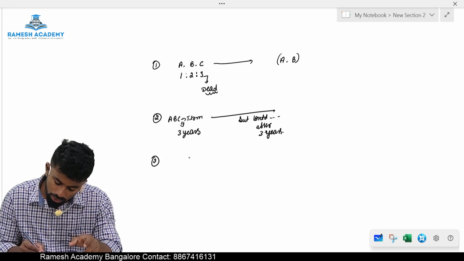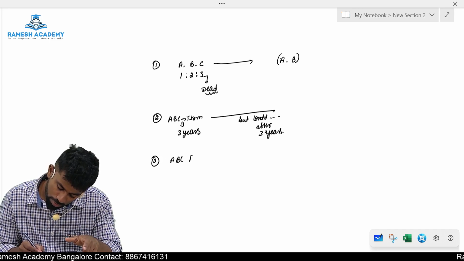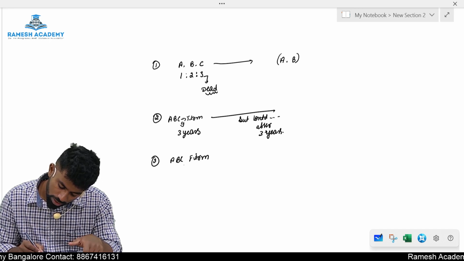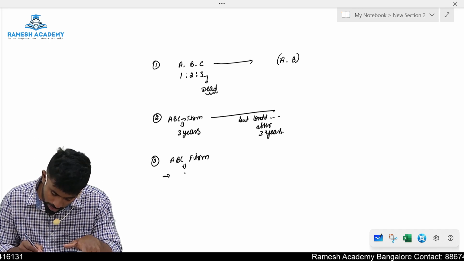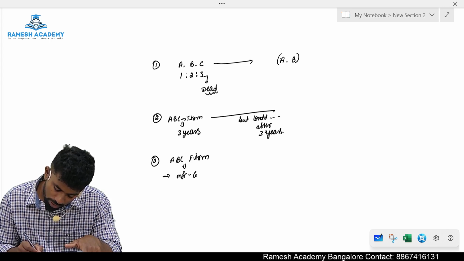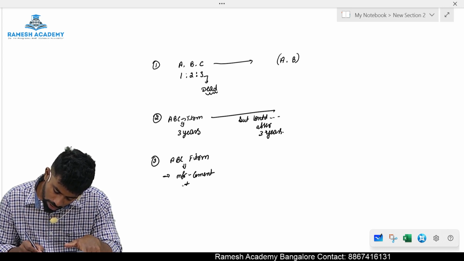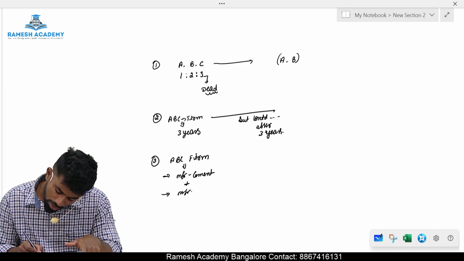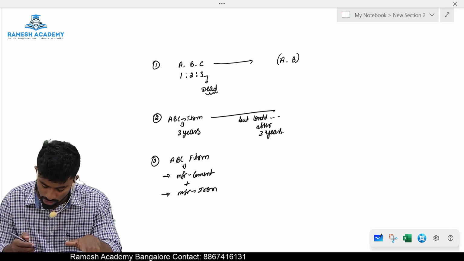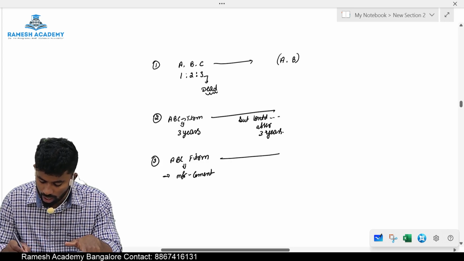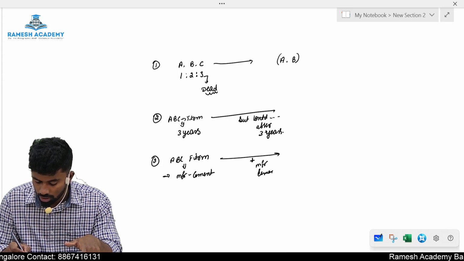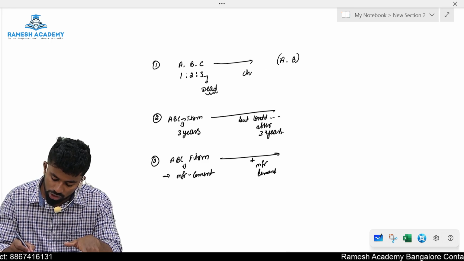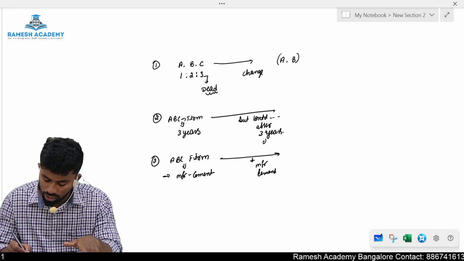The third scenario is A, B, C partnership firm. They are having some business. What is the business they have? They have a business of, let's say, manufacturing of cement. Plus they also had manufacturing of iron. Some extra business they add. They change it. They add manufacturing of what? Cement. So in all these cases, what is happening? Change is happening. What is happening? Change.